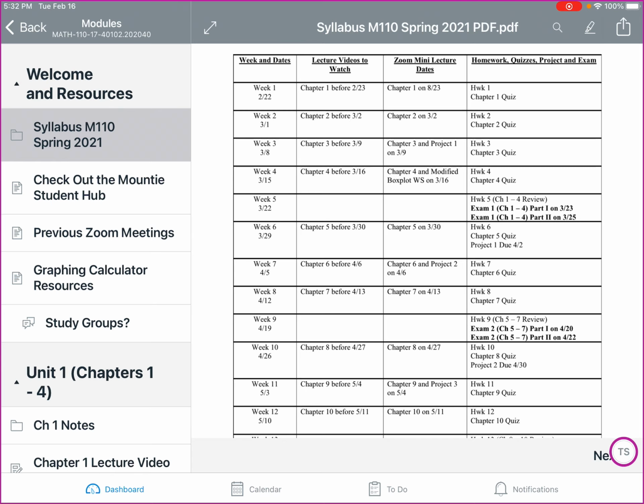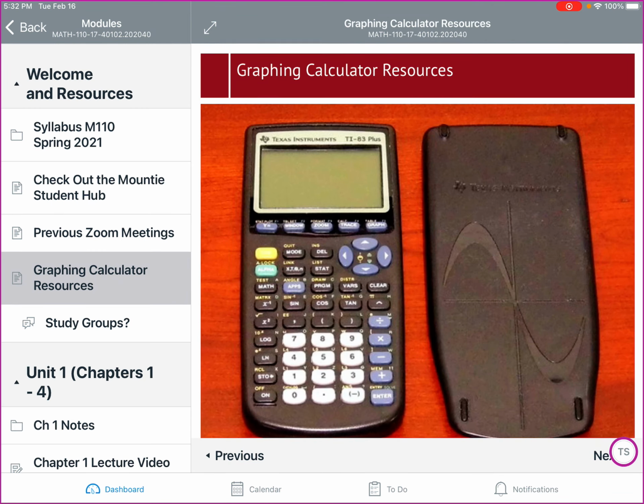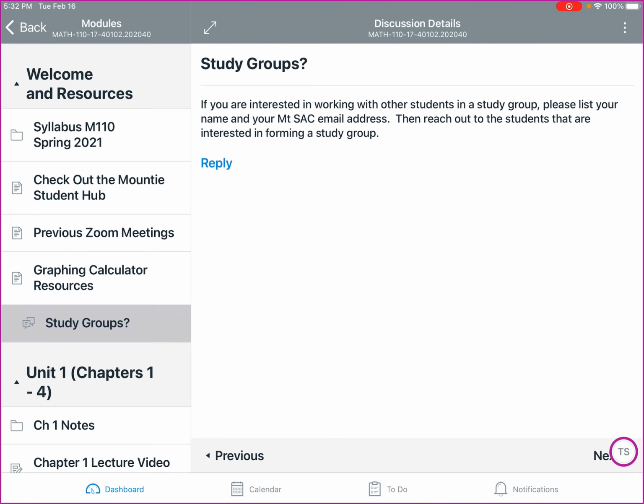In addition, on the left side, underneath the welcome and resources, there is a previous Zoom meetings. Under this, we don't have anything yet, but the previous Zoom meetings, links for those. So if you were unable to attend or if you would like to rewatch them, they will be posted. And then we also have graphing calculator resources. In addition, we have one discussion, which is asking about study groups, so feel free to fill that out.